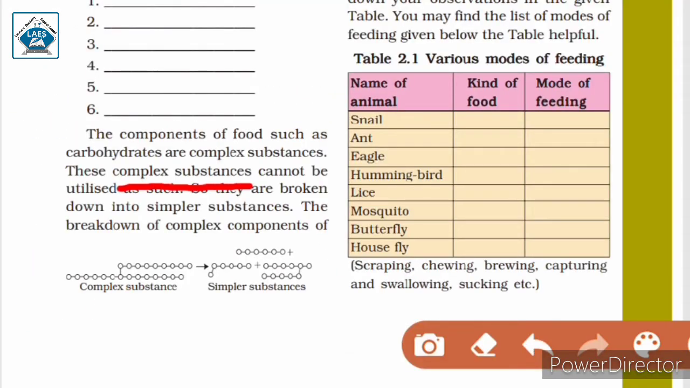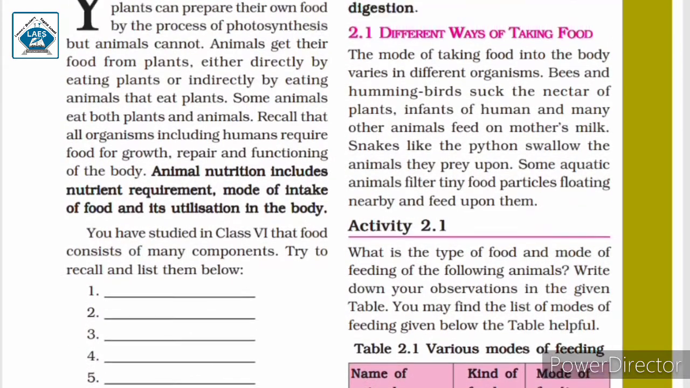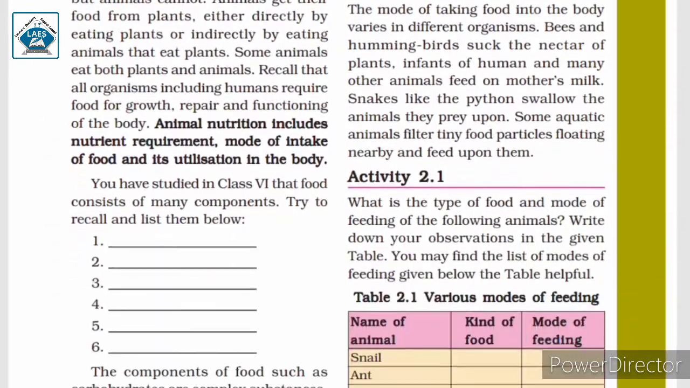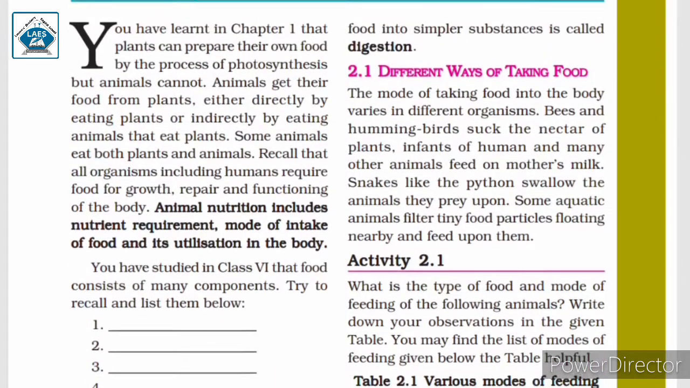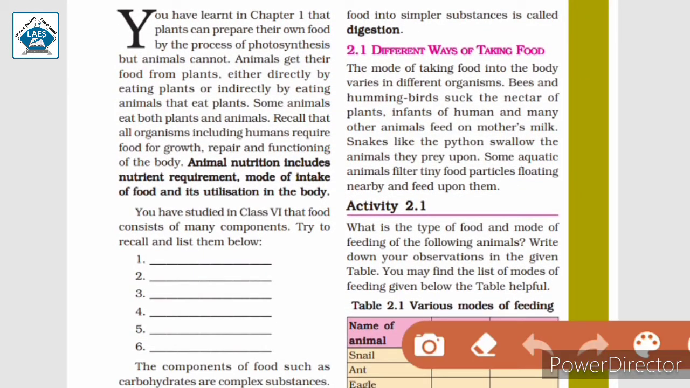These complex substances cannot be utilized directly. Our body cannot use these complex substances directly, so they should be broken into simple substances so that our body can utilize these components of food. The breakdown of complex components of food into simpler substances is called digestion. So here we have the definition of digestion. The breakdown of complex components of food into simpler substances is called digestion of food.